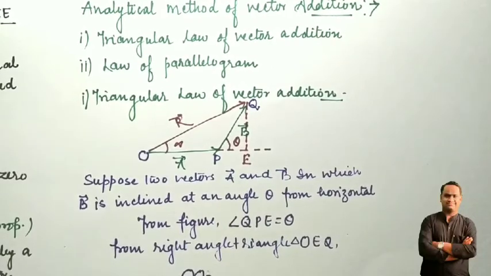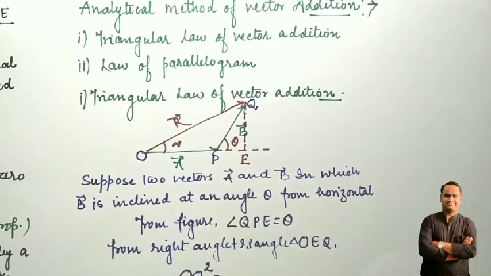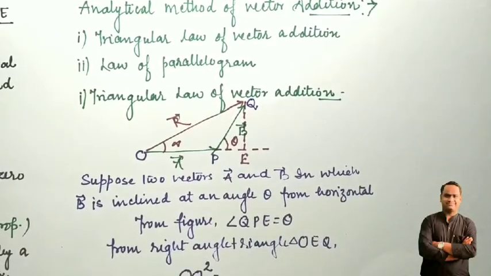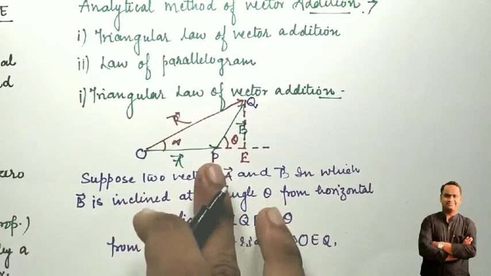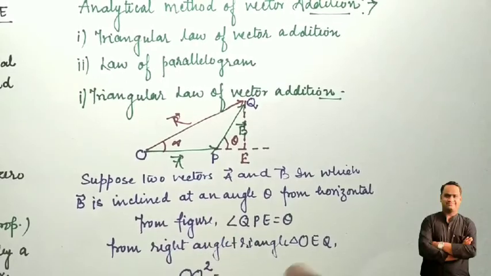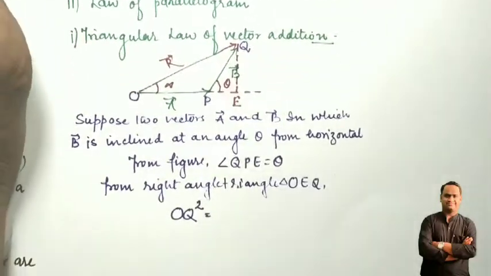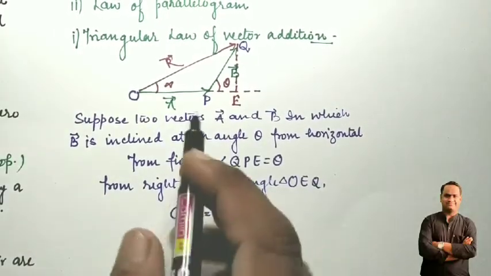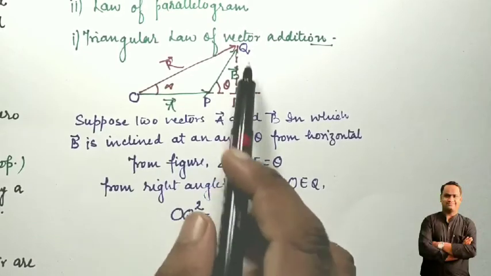Because the perpendicular and the base are given, we have to calculate the hypotenuse. With the help of the Pythagorean theorem, OQ square is equal to OE square plus EQ square.